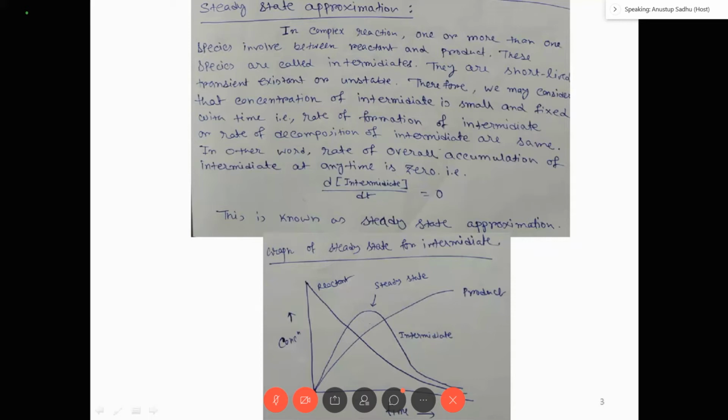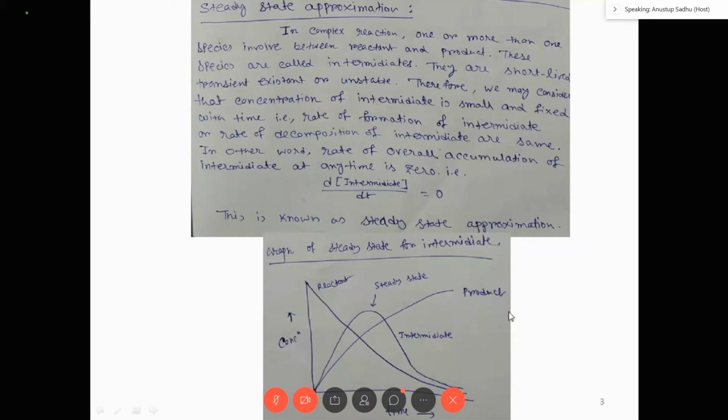So this is the intermediate curve. In the intermediate curve, there is a maximum point, and at that maximum point, the slope of concentration versus time is zero. That means the rate is zero. That's why I have written here d[intermediate]/dt is zero. So you have to apply this condition every time: d[intermediate]/dt is equal to zero. That means the rate is equal to zero for the intermediate, not for the reactant or the product. There will be a rate for the reactant and for the product, but for the intermediate it is always zero, and this is called the steady state approximation.